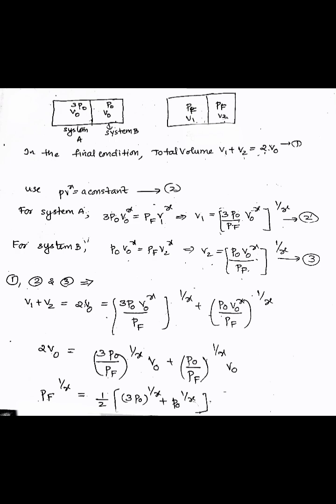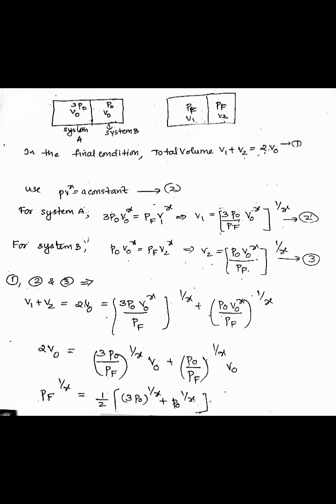Okay. In the final condition, total volume V1 plus V2 is equal to 2V0. Let's take it as equation number 1. And in all the options given in the question, we can see a gamma. That means we should use the equation PV^γ equal to a constant. That is, for system A, we can write 3P0 V0^γ is equal to PF V1^γ.